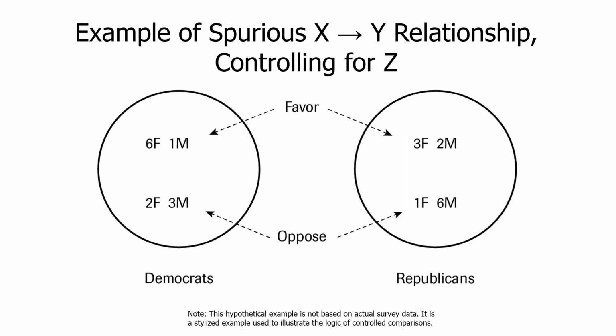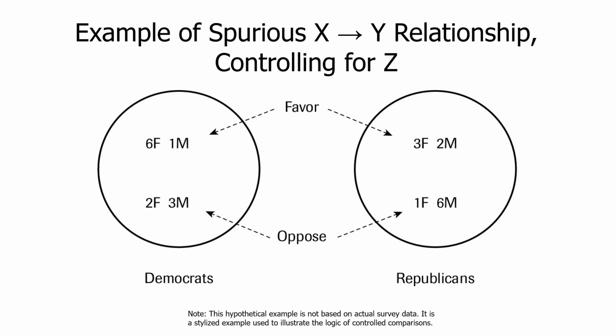We're comparing a group that is comprised of 2/3 women, and over here a group where only 1/3 are women. So that's the XZ relationship, the large compositional difference. Well, so what? The so what is that the compositional difference is also very strongly related to the dependent variable, gun control.